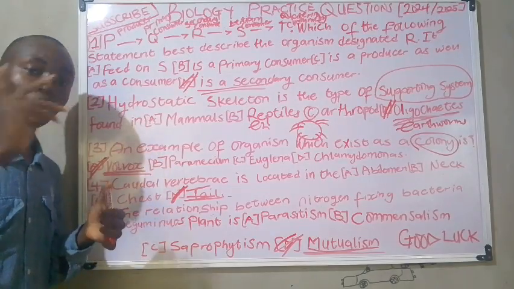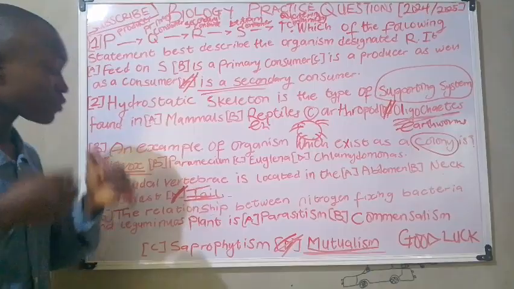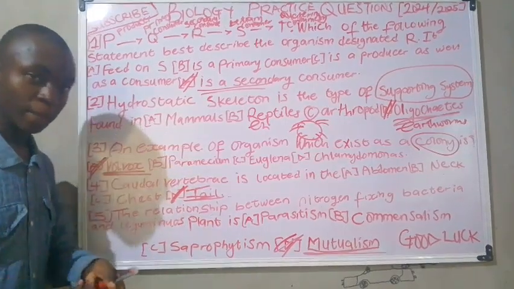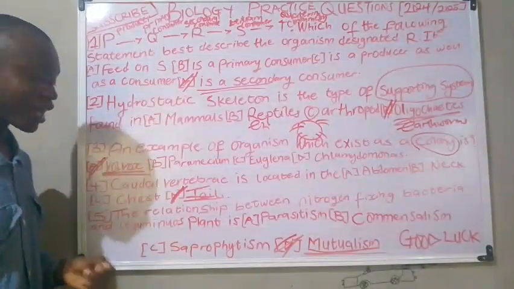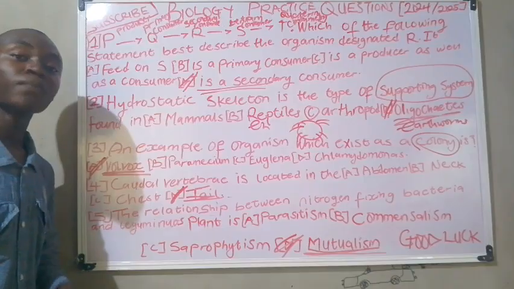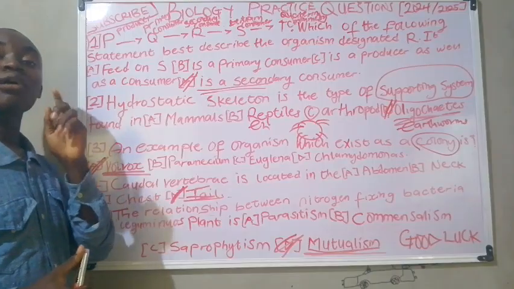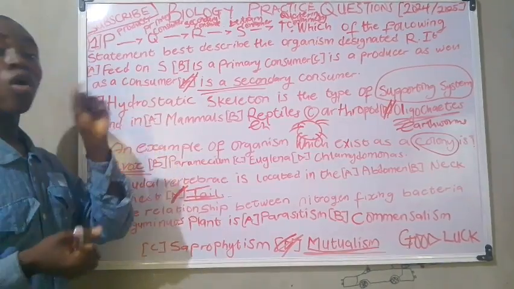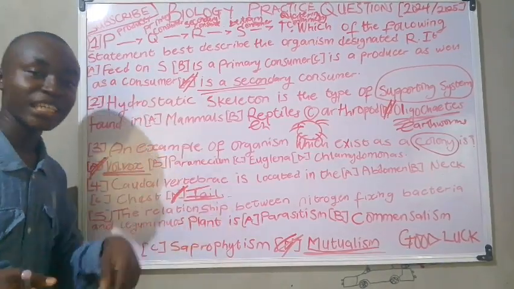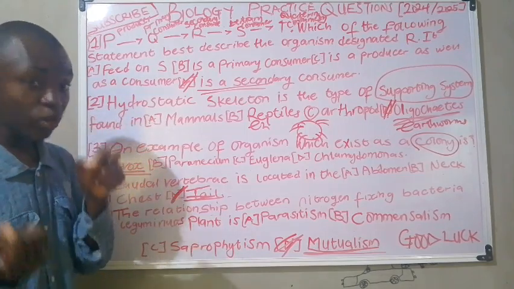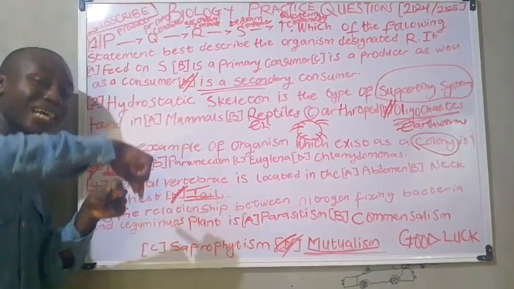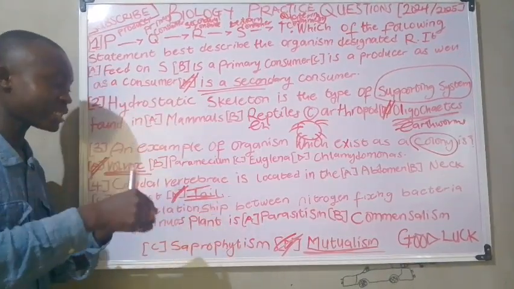Now option C is saprophytism. This is the process whereby an organism feeds on a dead decaying organism.